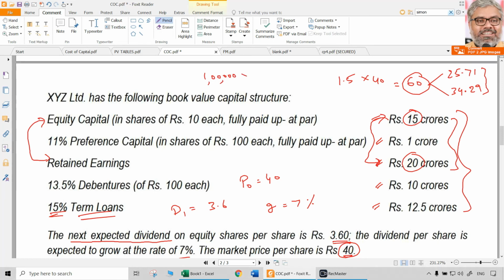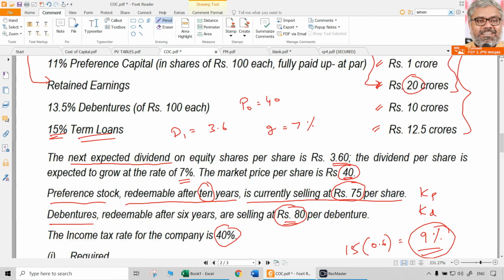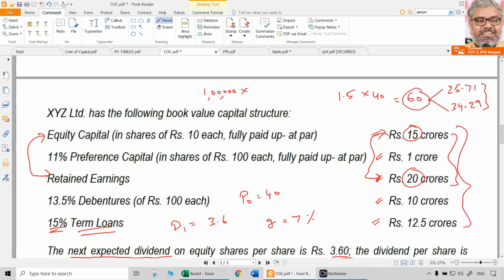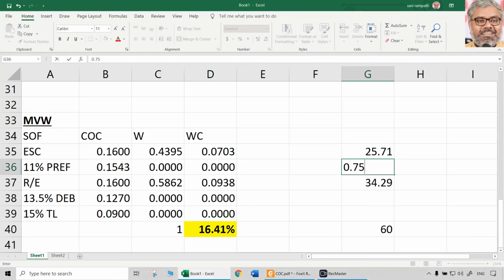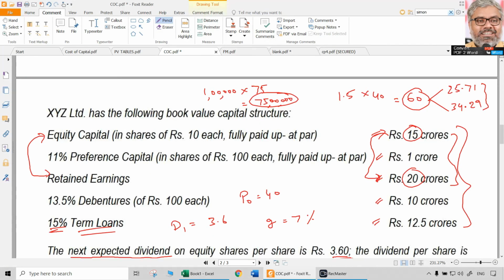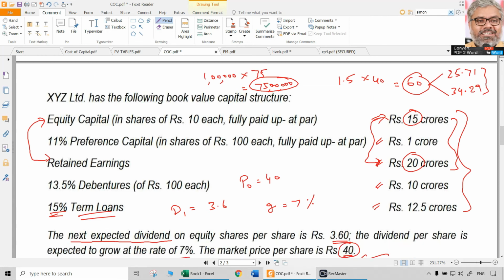But what is the market value of the preference shares now? Only 75 rupees. So 1 lakh into 75 means only 75 lakhs is the current market value. Since we are taking all of them in crores, that is 0.75 crores. So 1 crore is the book value, and 0.75 crores is only the market value of preference shares. Retained earnings we already took.